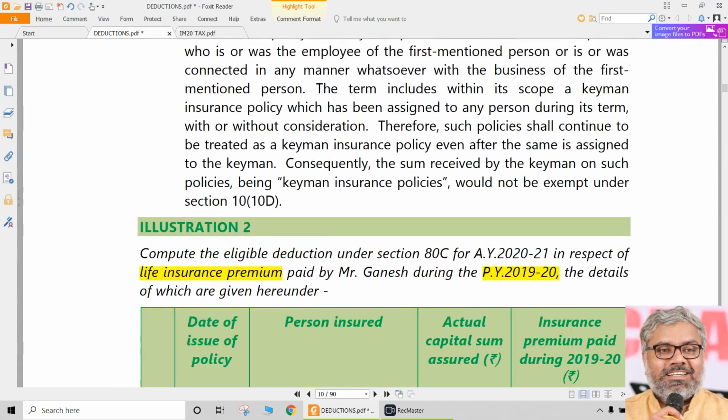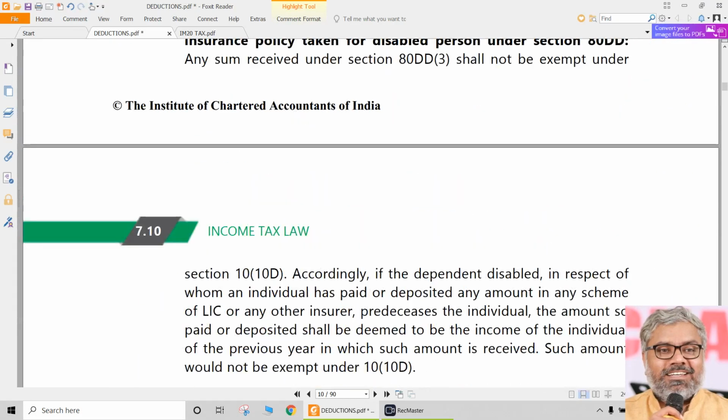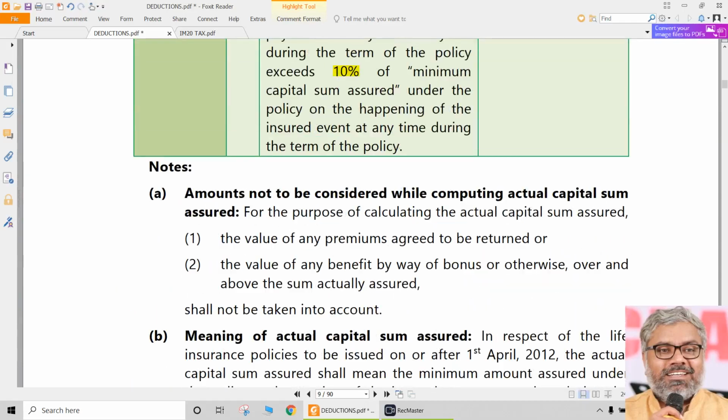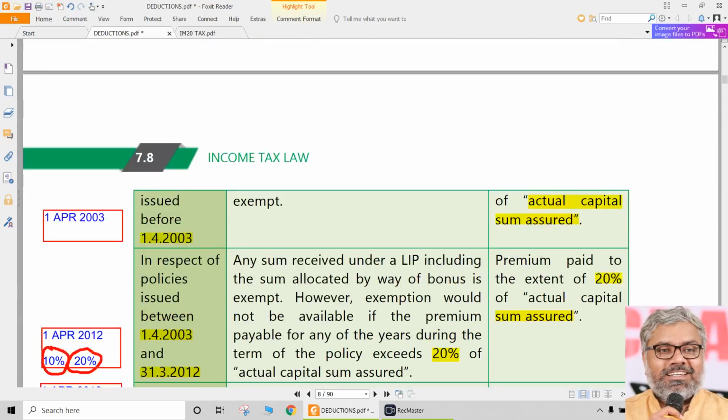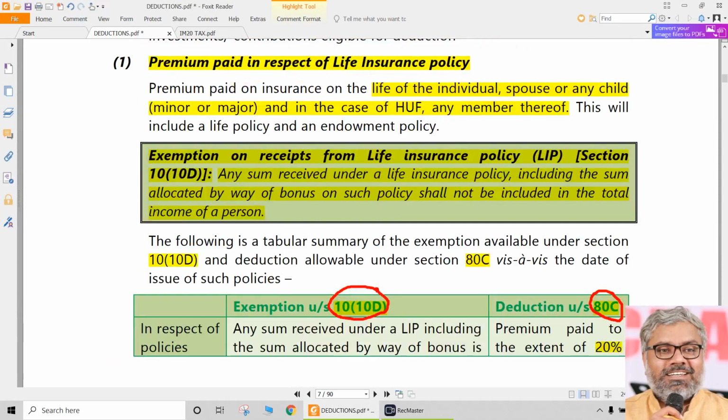Like that, you should remember the names only. What are we talking about? A Keyman insurance policy is not eligible for any exemption under 10(10D). But a normal insurance policy is eligible for deduction under 80C also, and proceeds from such a maturity of policy are exempted under 10(10D) also, subject to the conditions we have already discussed.